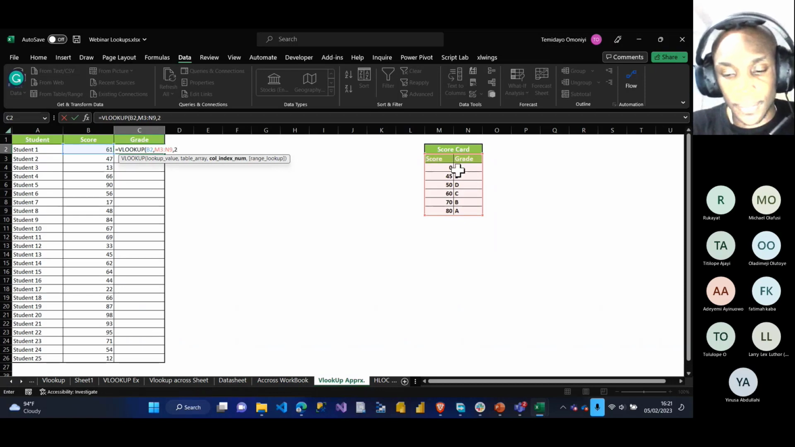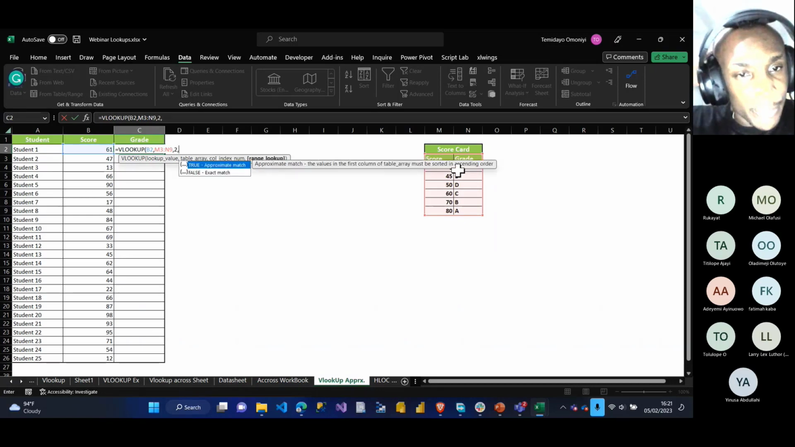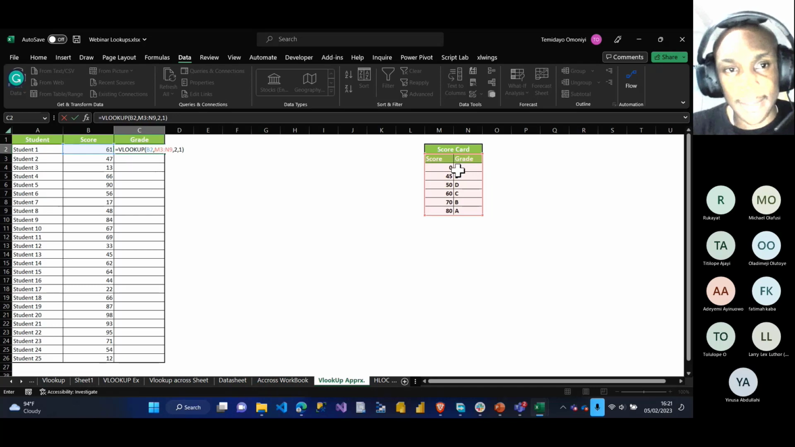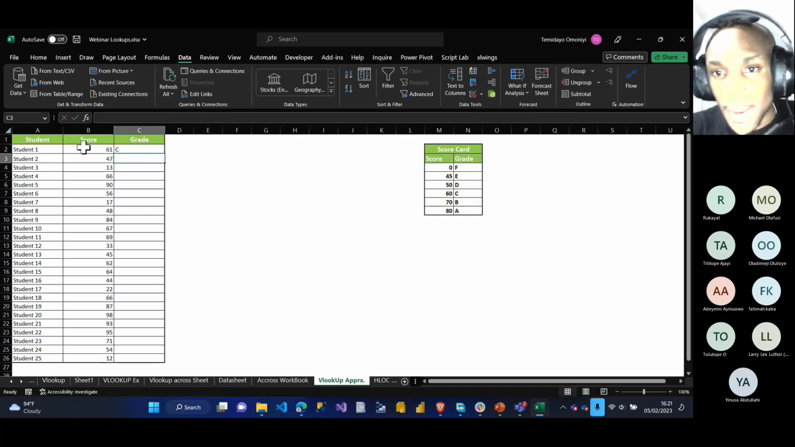Column 2. Comma. Now I don't want an exact match. Since I want a range of values, I use the 1, which stands for approximate match. I close my bracket, enter. So you can see 61. If I come here, you can see that 60 to 69 is a C. That means it's correct.